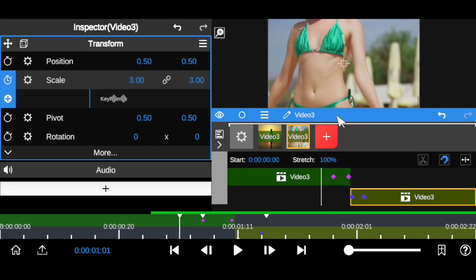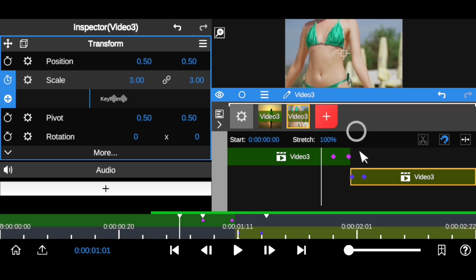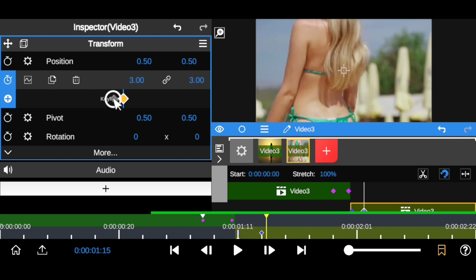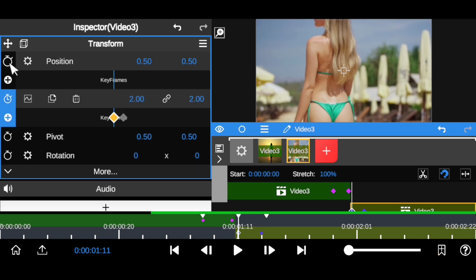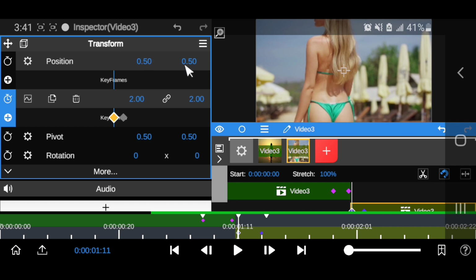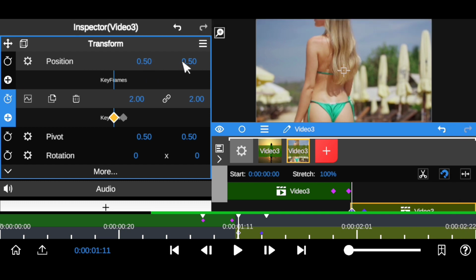All right, so we want to tweak this because we want it to look more professional. Click on this video clip right here and come to this keyframe right here. You can use this keyframe switch right here to switch in between. Open up this position keyframe right here. We want to position the keyframe for this object because we want to see the face of this beautiful lady right there. So come down to your Y axis.